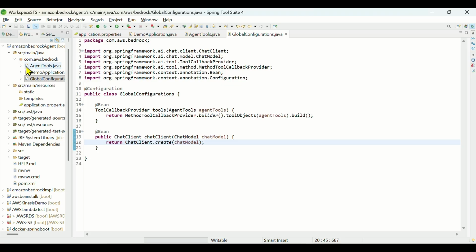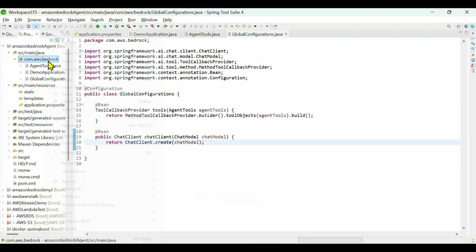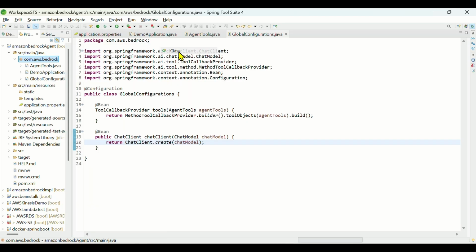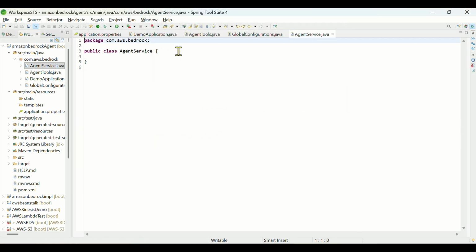Okay, so we are done with the tools, we are done with the configuration. Now let's go to service. So we'll create one more class, so we'll call it as agent service. Mark this at the rate service.